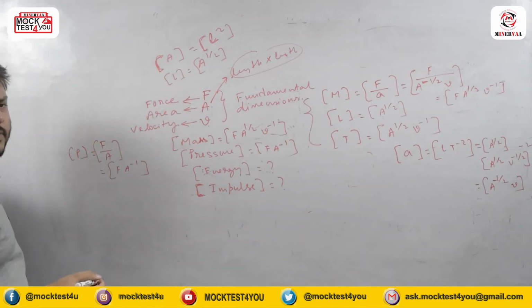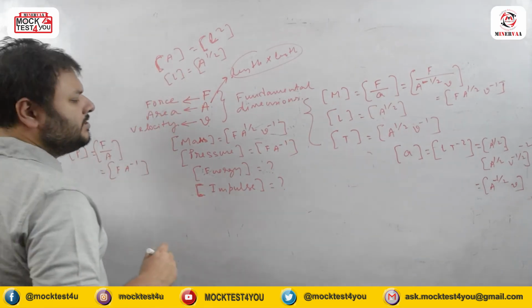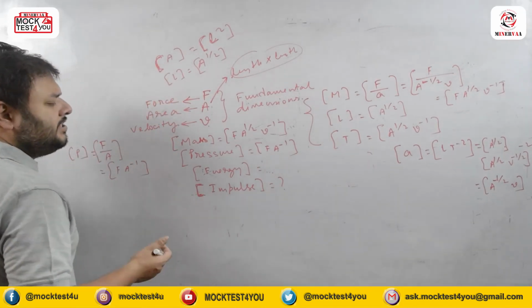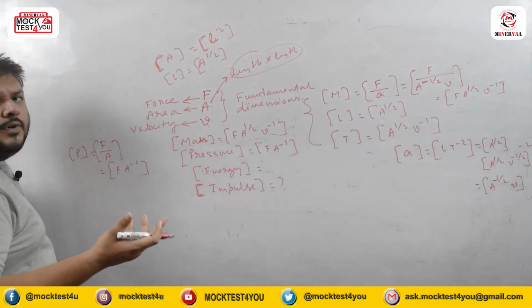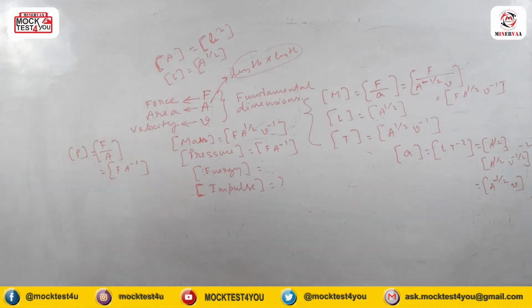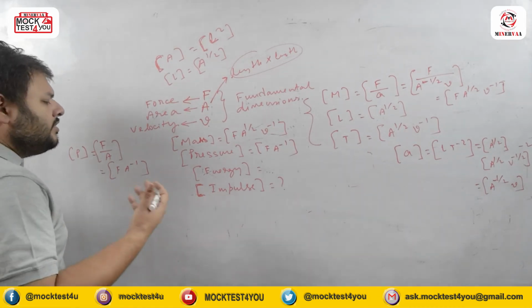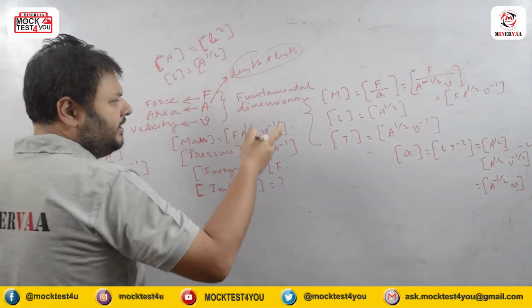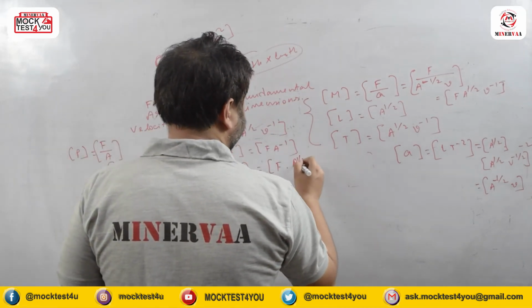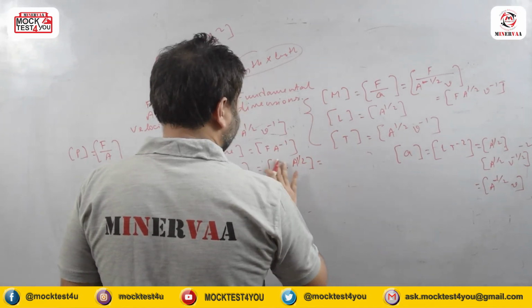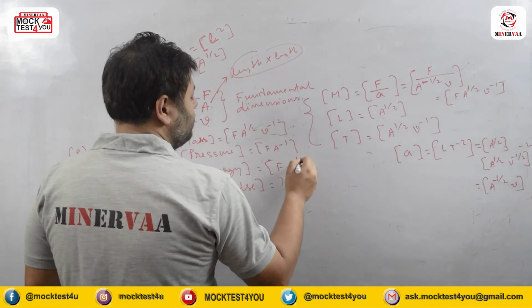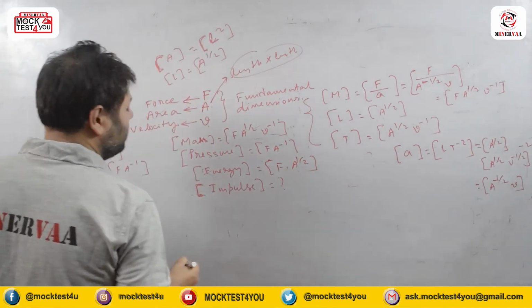What about energy? If we think about energy's dimension, energy stands for work done, or half mv square, mgh. That is ultimately force into displacement. So force into displacement means force into length. So what is the length dimension here? A to the power half. So finally we are getting f into a to the power half. This is the dimension of energy.